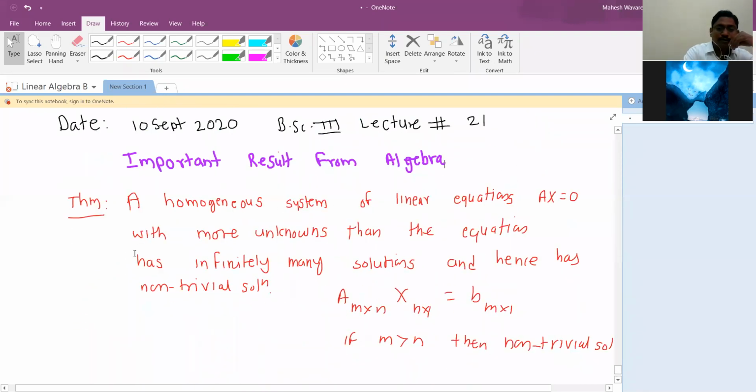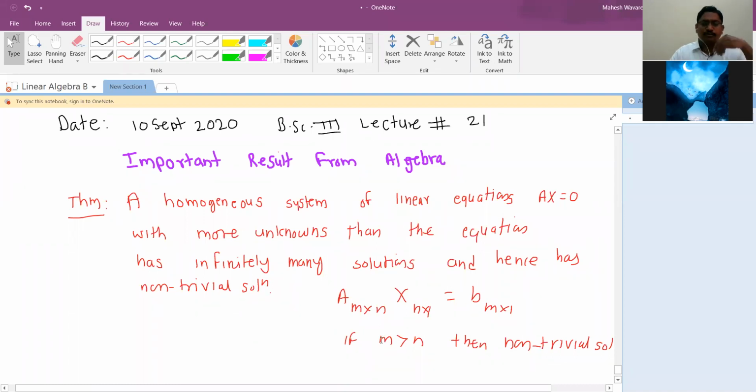In your UMAT 138 course, we might have discussed this. A homogeneous system of linear equations Ax equal to 0 with more unknowns. More unknowns means the number of columns is greater than the number of rows. So what will be the rank of this? If m is greater than n, then what is the rank of this, with m rows and n columns? There are more unknowns than equations.